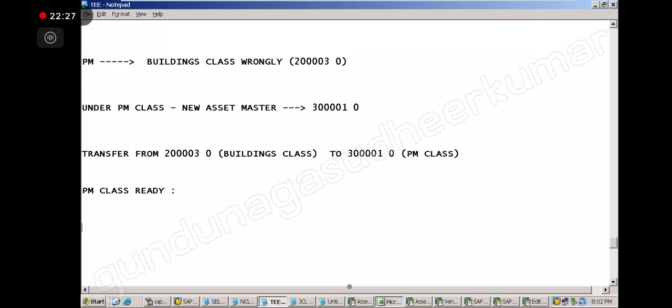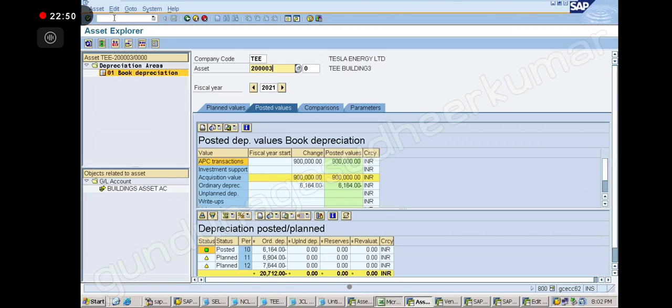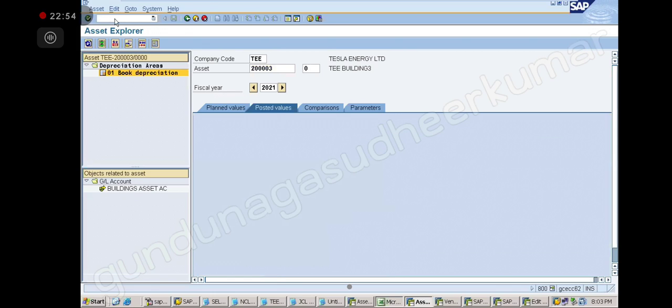What else is there? GL account is not there. Yes, sir. We have GL accounts not created. Assignment of accounts not done. Yes, sir. Correct or not? Yeah. So we have to do it from there. Okay. So now let us start. So tell me what I have to do. GL account. FS double zero, right? Plant and machinery account. Correct. Good.